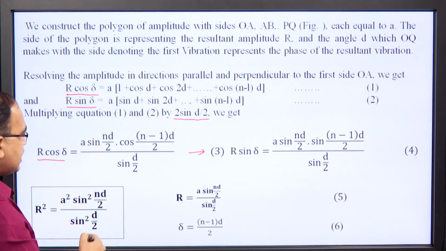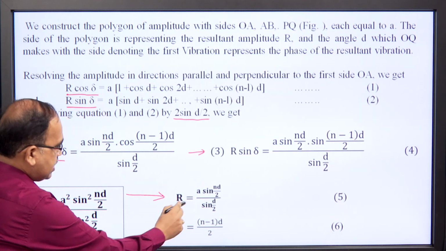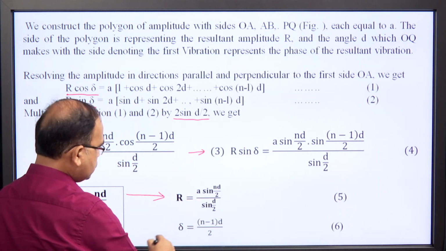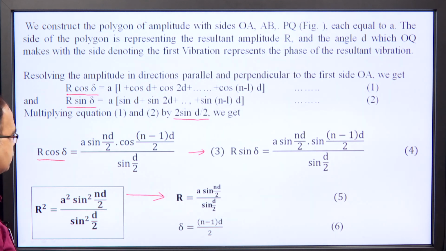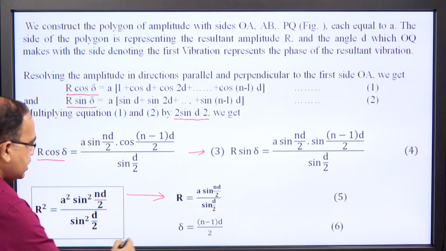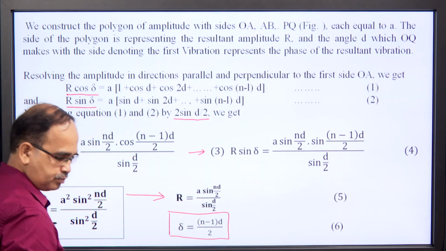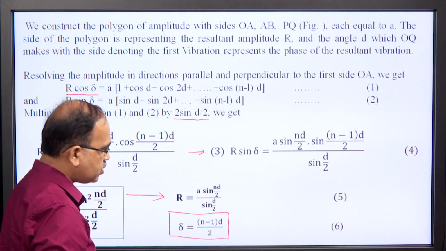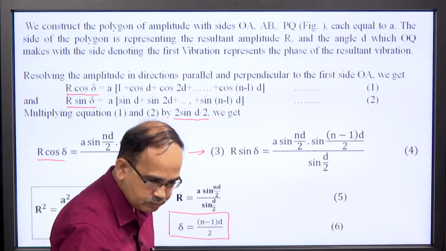On squaring and adding these equations, we can easily get the resultant amplitude as R is equal to a sin (n d by 2) over sin (d by 2). Similarly, the phase can be obtained by dividing equation 4 by equation 3, which will be delta as (n minus 1) d by 2. These equations are very important because they will directly be used in the next articles.